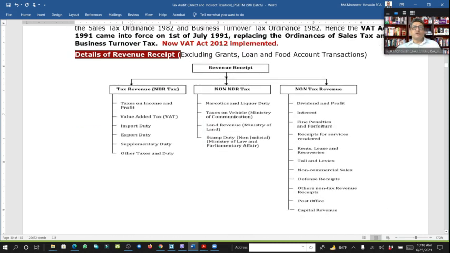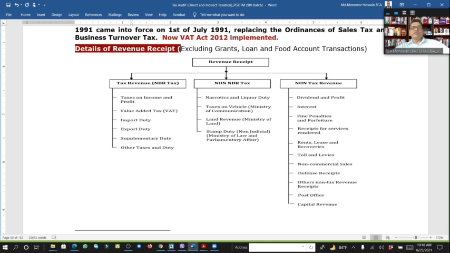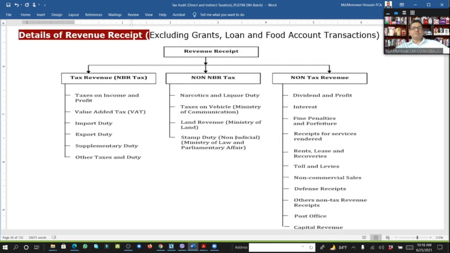And we also know the details of revenue received. This is where revenue comes from for the NBR. Revenue received from tax revenue, NBR tax, means tax on income and profit, also VAT, value added tax, import duty, export duty, supplementary duty, and other taxes collected by the NBR.